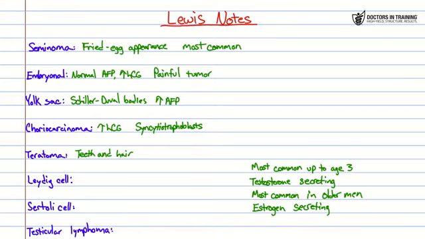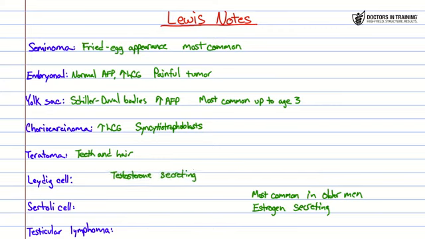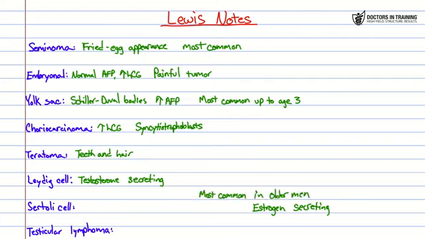Most common up to age 3. So this is one that you really need to remember that maybe you don't very easily. That's going to be our yolk sac tumor again. Testosterone secreting. That one's pretty easy because remember, this is going to be our Leydig cell tumor. Remember, Leydig cells secrete testosterone. Most common in older men. Older men are going to get this lymphoma.